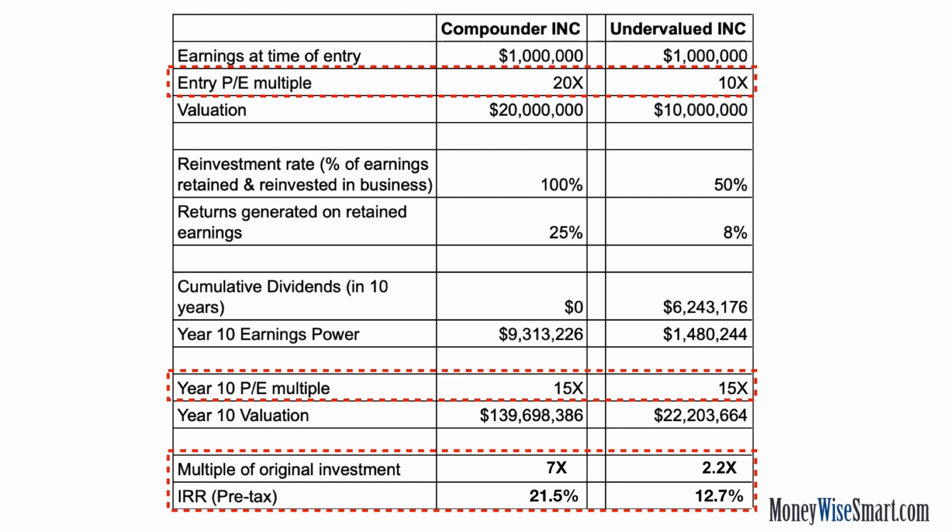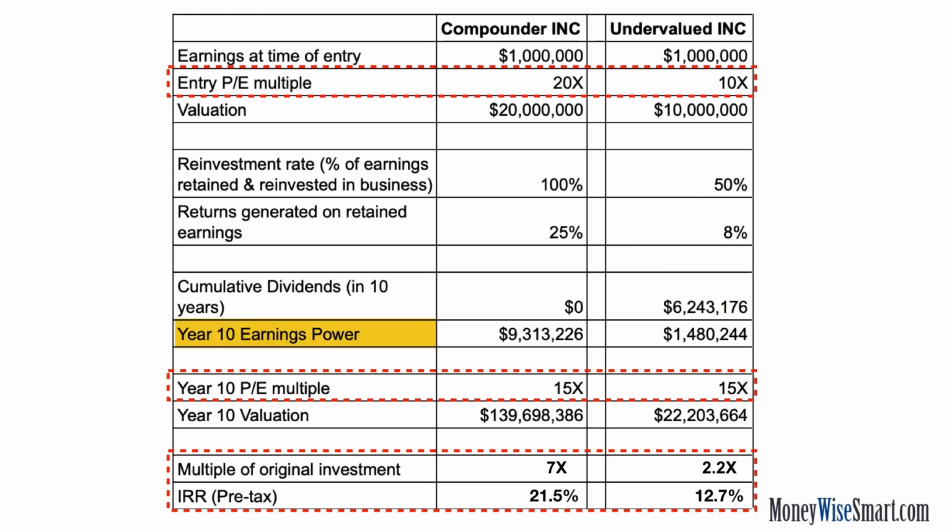Now let's assume that Compounder Inc. has a very high return on capital and is able to reinvest 100% of its earnings every year at the same high return on capital of 25%. Whereas in case of Undervalued Inc., they're only able to reinvest 50% of their earnings, and the returns generated on the retained earnings is just 8%. So in a 10-year period, the cumulative dividends that Compounder Inc. pays out is zero because everything is reinvested in the business, whereas Undervalued Inc. pays out about $6 million worth of dividends.